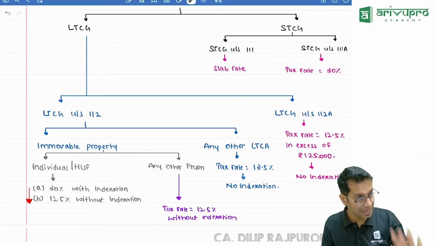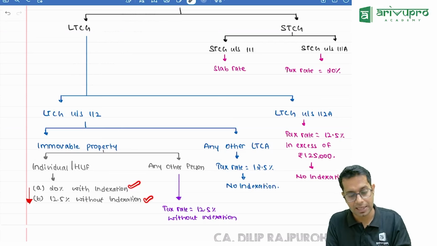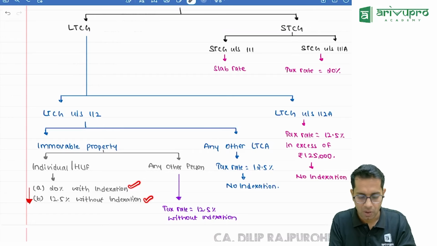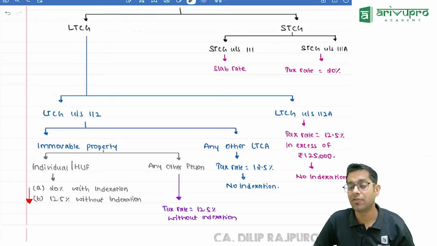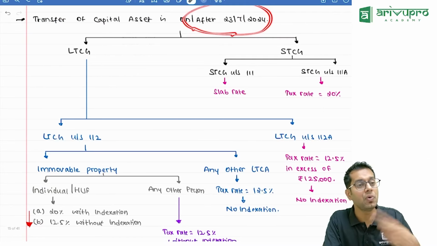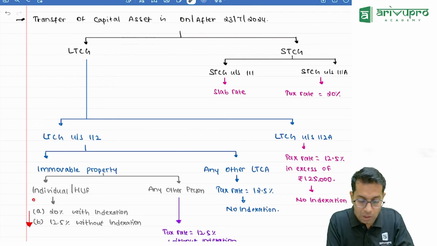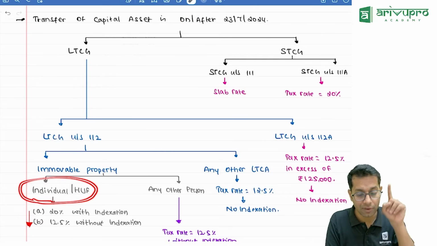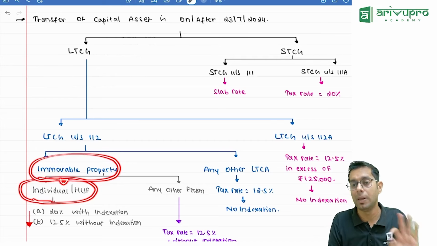Meaning find the gain amount with indexation and take 20% of that. Find the gain amount without indexation and take 12.5% of that. Whichever is less will be payable. Please note, for computing the gain for transfer made after this date, there is no change. Meaning you will have to compute without indexation benefit only. Only when you are computing the tax amount for an individual or an HUF who has sold immovable property.